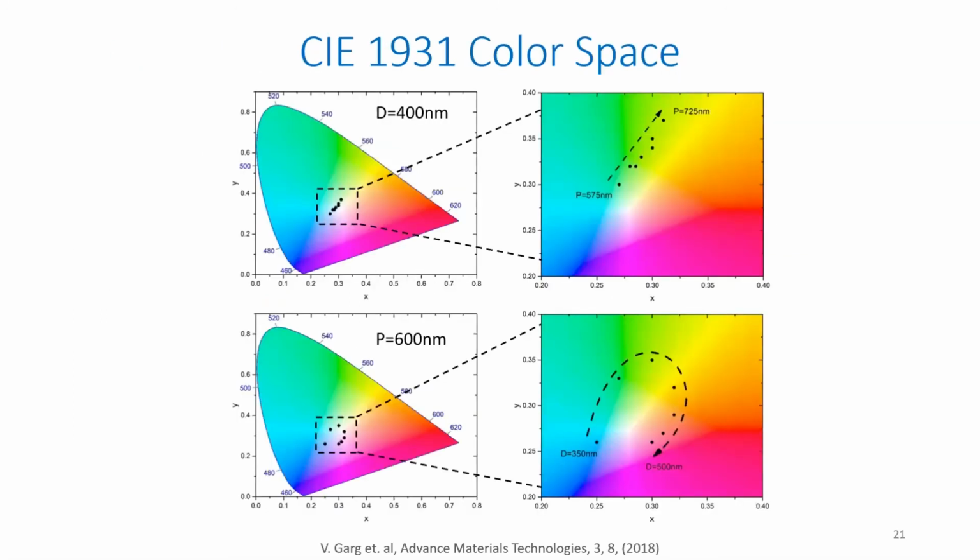Okay, and when you talk about color, we need to have a quantitative measurement of color, how it is perceived by the human eye. So there is something called the CIE color space. So we need to define the color space and find out how these color filters are behaving in terms of performance. So by using this information, we were able to see that if you change the diameter or period, you are able to cover quite a large area on the color space.